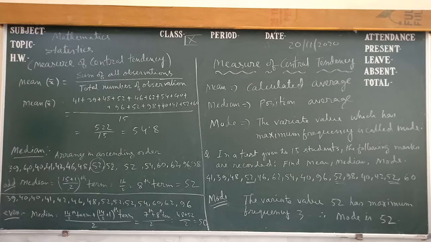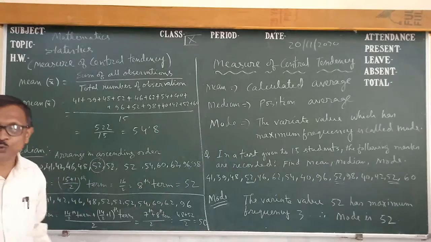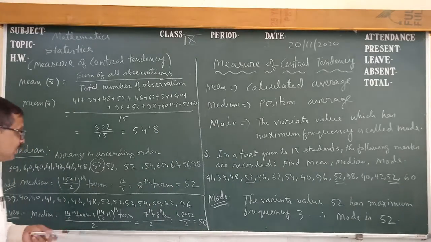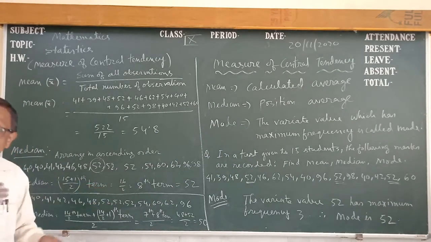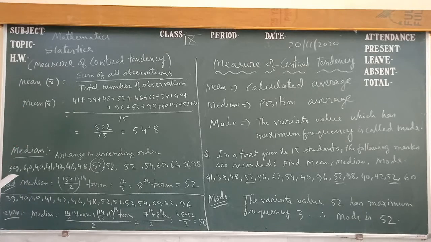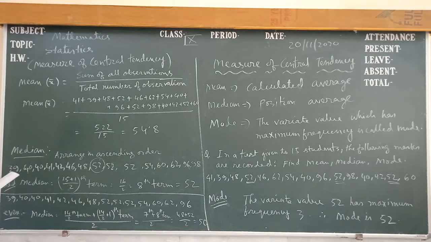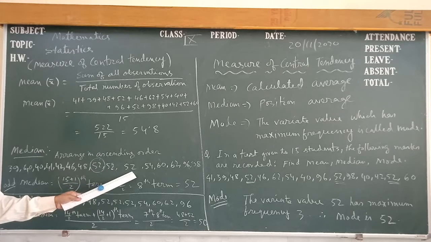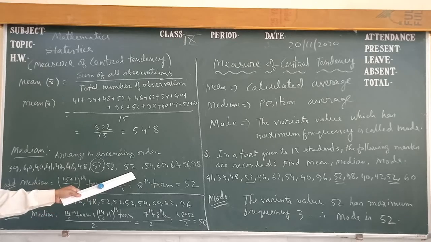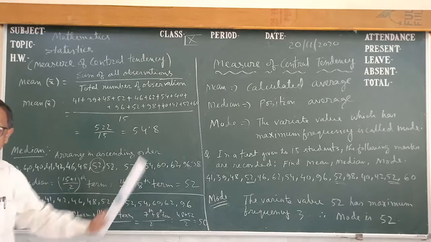Next is median, which is the position average. So we make them in order. We have written them all in increasing order. The lowest term is 39, and the maximum term is 98. So 39, 40 two times, 41 one time, 42, 46, 48, 52 three times. Here also we can see 52 three times, the maximum number of occurrences, so mode is 52. Then 54, 60, 62 written in such a way.